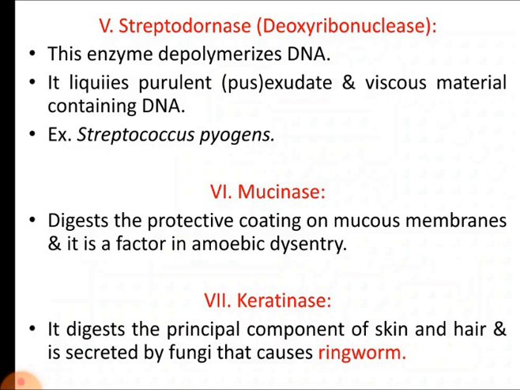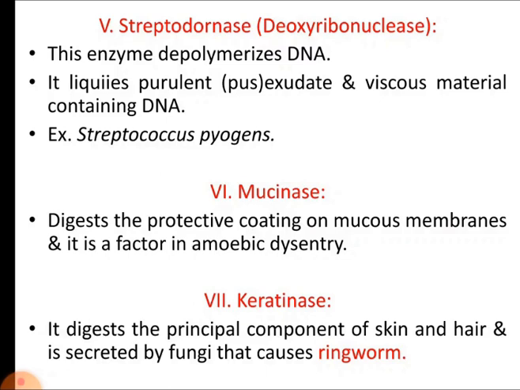Remember that within the host tissues, within the host cells, there is also some host material that is released after the death of the tissues, and this material contains the DNA. This material containing DNA can block the movement of the pathogens. So in order to remove this material, the organism produces the deoxyribonuclease or the DNase enzyme. This enzyme depolymerizes the DNA so that it can further move into the next tissues. For example, Streptococcus pyogenes is known to produce the DNase enzyme.